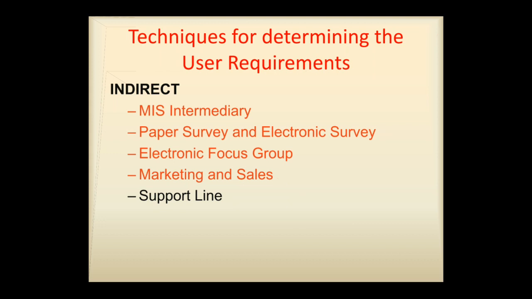So in support line we can try to talk to customer support members, technical support members, or even the help desk. Similarly, emails or bulletin boards too. Problems, questions and suggestions from the users can be posted to the bulletin board, or received through emails and analyzed.